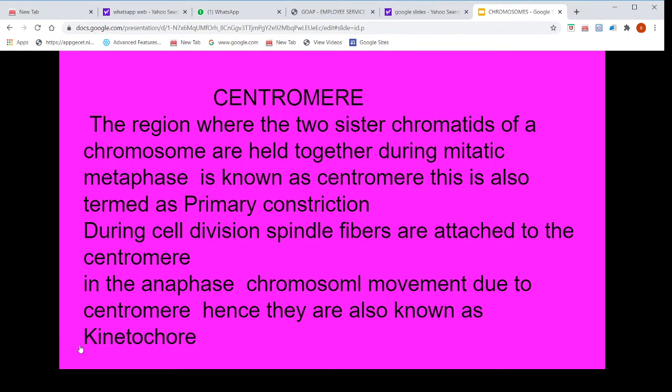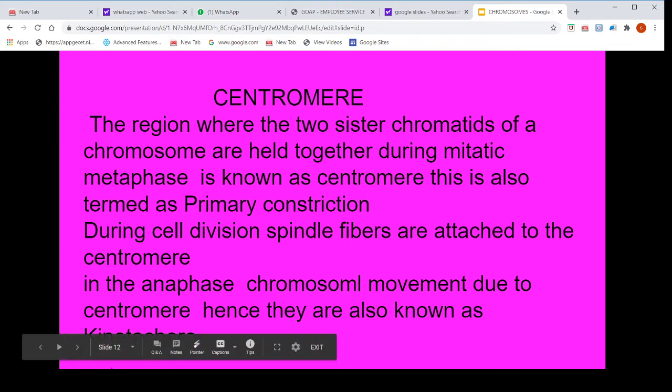Centromere. The region where the two sister chromatids of a chromosome are held together during mitotic metaphase is known as the centromere. This is also termed the primary constriction. During cell division, spindle fibers are attached to the centromere. In anaphase, chromosomal movement occurs due to the centromere, hence it is also known as the kinetochore. Another name for the centromere is the kinetochore.